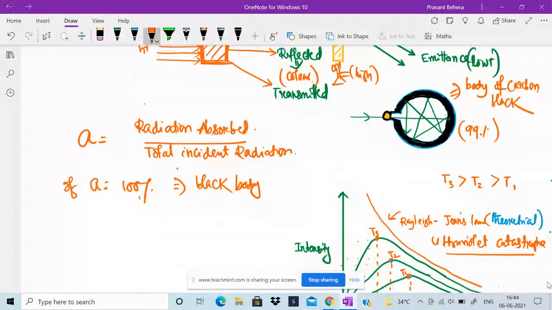Again, if that black body is heated to a high temperature, nearly 4000 degrees Celsius, then it emits radiation. But for this hollow spherical ball with carbon coated inside, the emitted radiation does not go out. Only the opening end glows, because it is a trap. The total energy absorbed is trapped inside it, and the opening end glows.